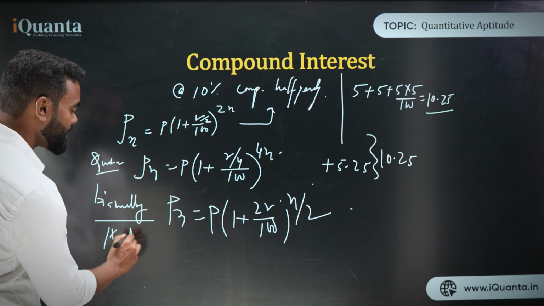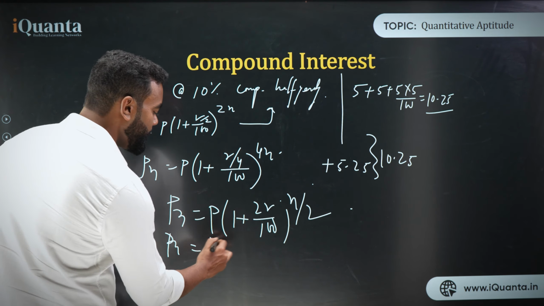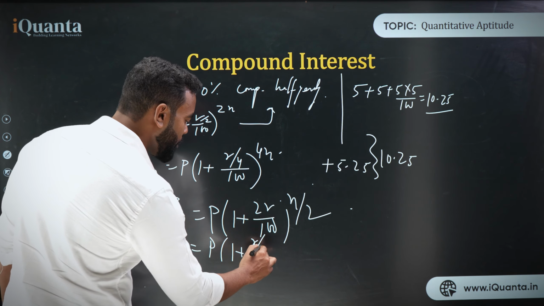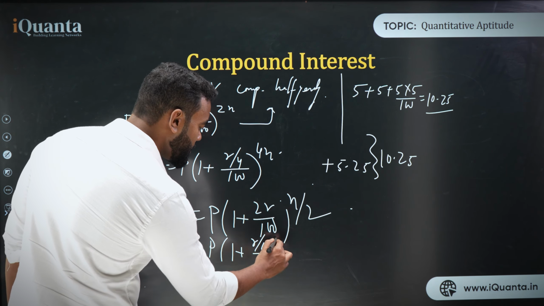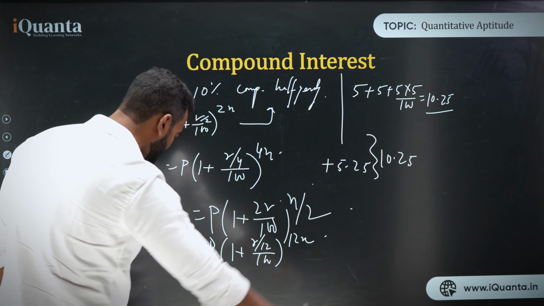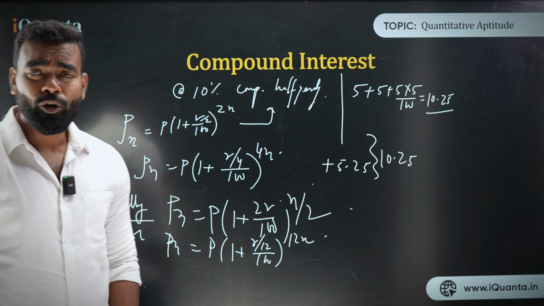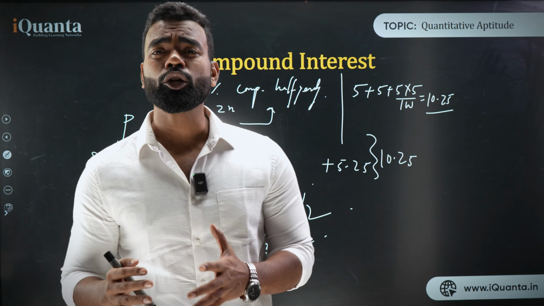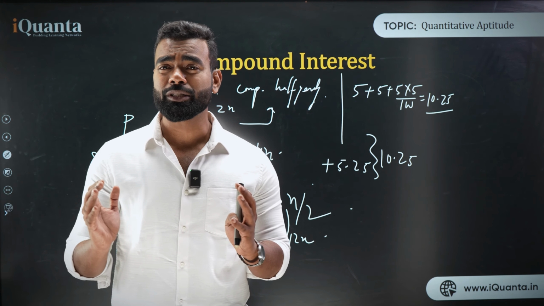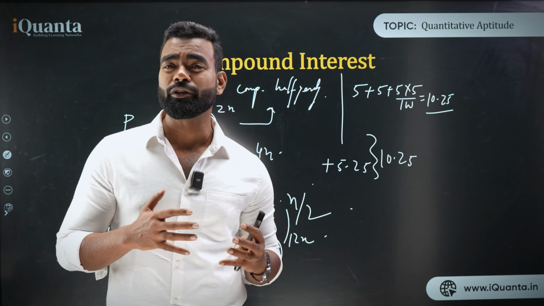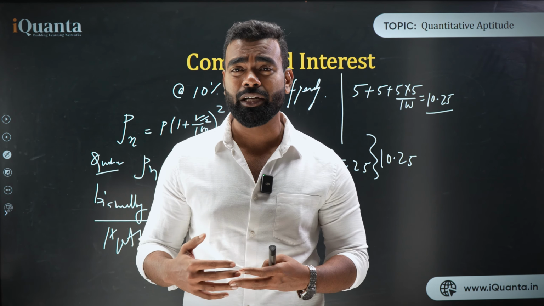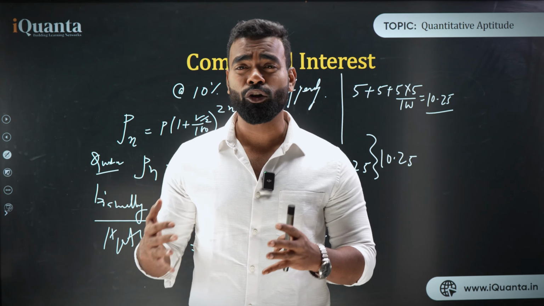Now let's think about monthly. Then the formula should be P into 1 plus R by 12 upon 100 to the power 12n. That is for monthly. So I hope you have understood exactly how we use compound interest. This is the basic concept of compound interest and how we use it quarterly, half yearly, and the difference between SI and CI.